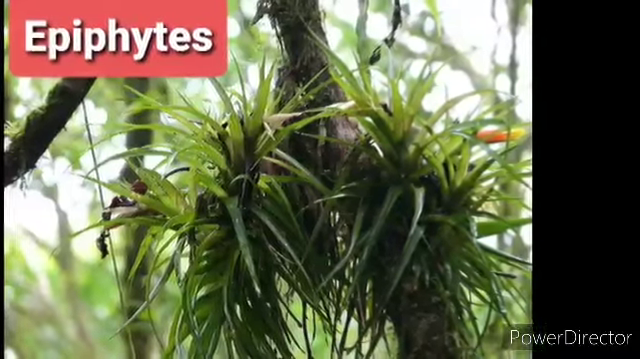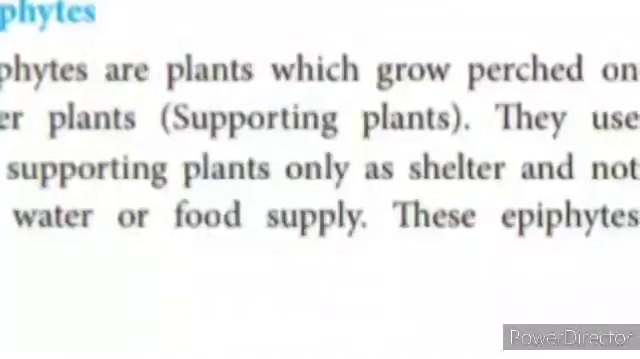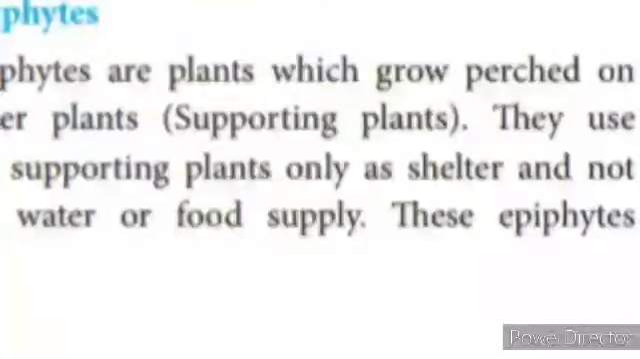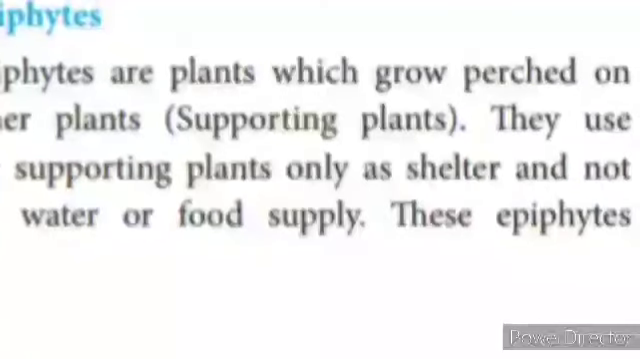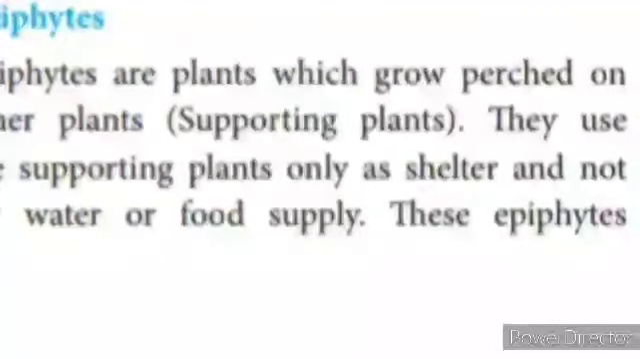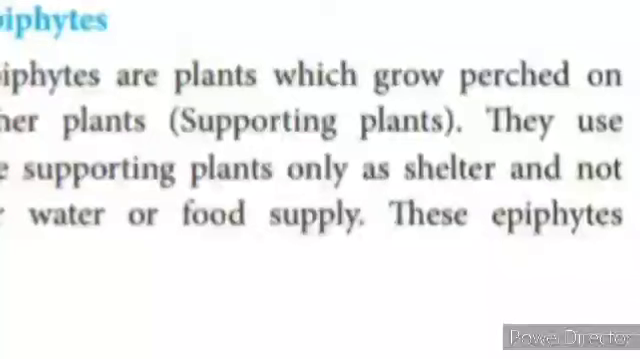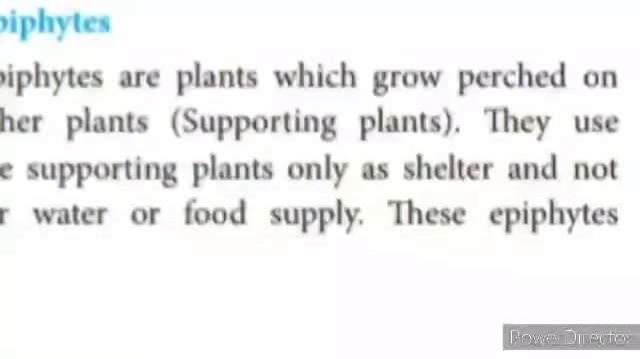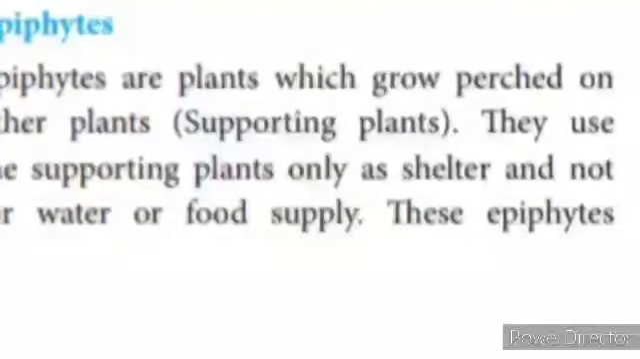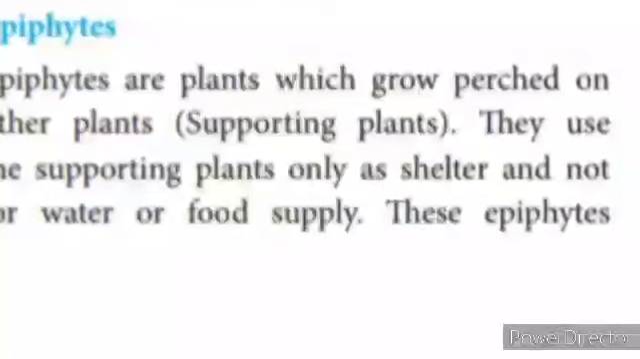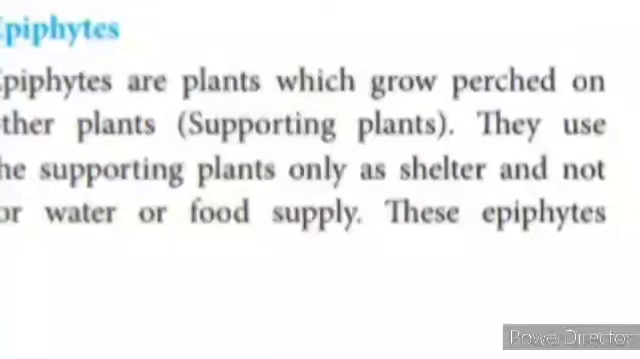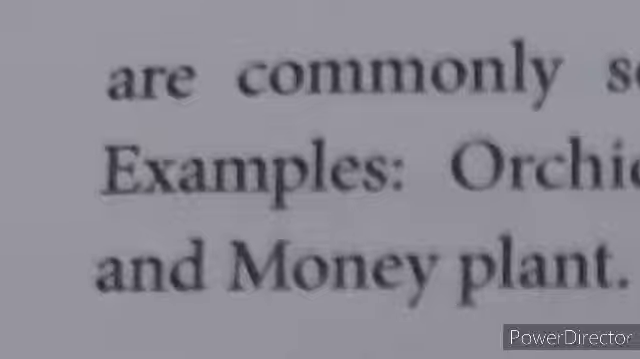Plants which grow on other plants only for support are called epiphytes. They do not depend on them for water or food. These epiphytes are commonly seen in tropical rainforests. Example, orchids, lianas, hanging mosses and money plants. Now we see the morphological adaptations of epiphytes.